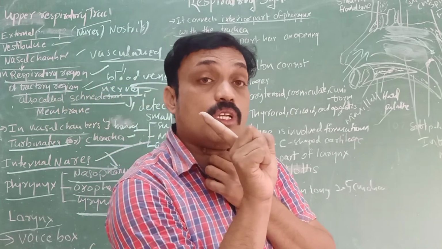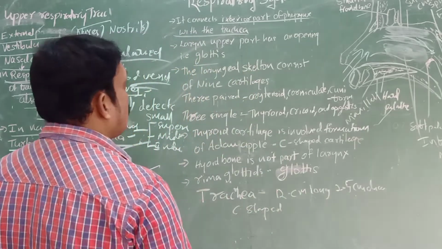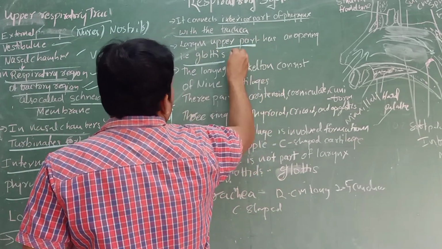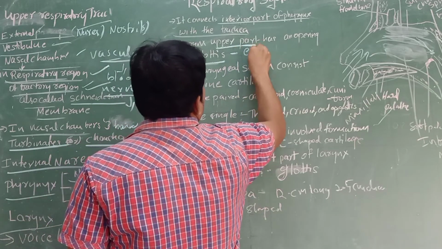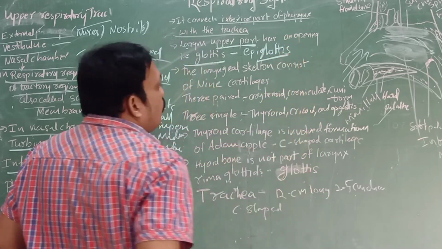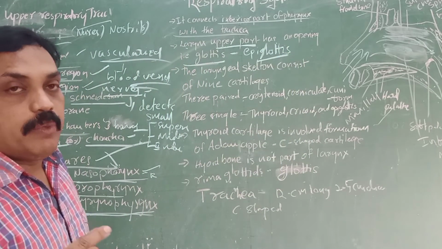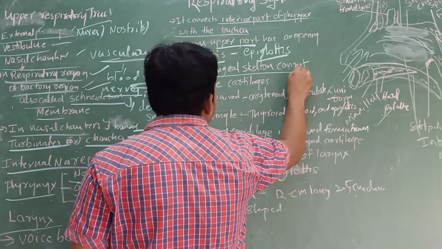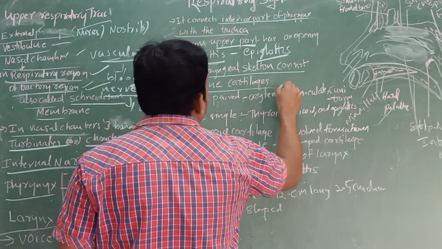So the epiglottis is very important. The upper part of the larynx has one opening, the glottis, useful to prevent the passage of food materials into the larynx. And the laryngeal skeleton is made up of 9 cartilages.